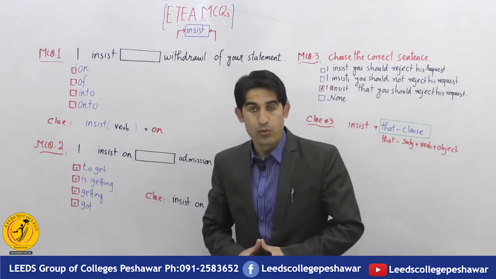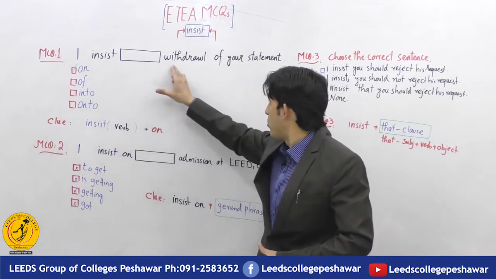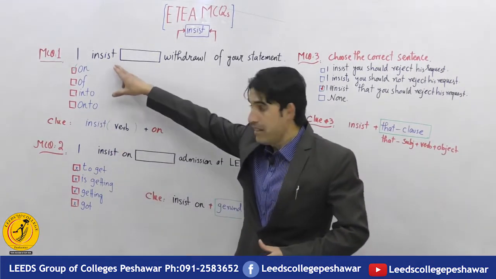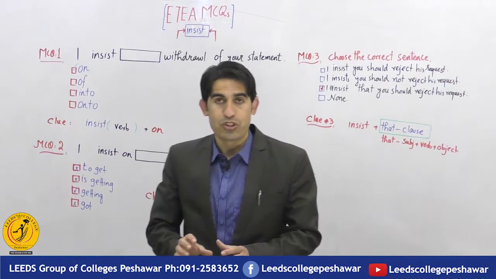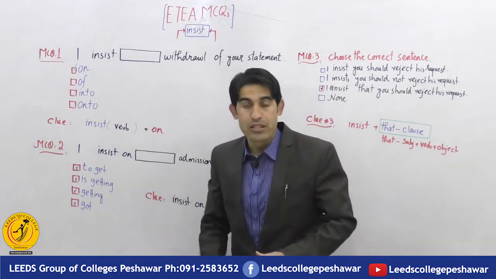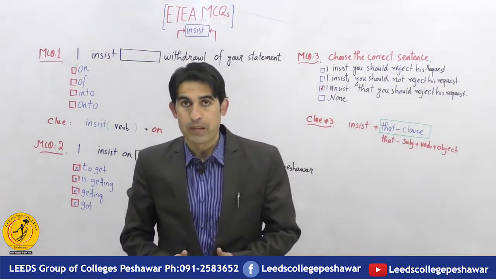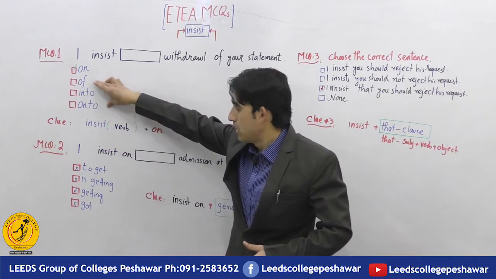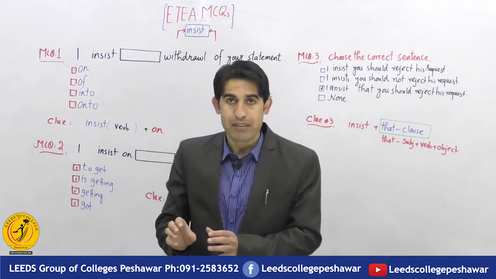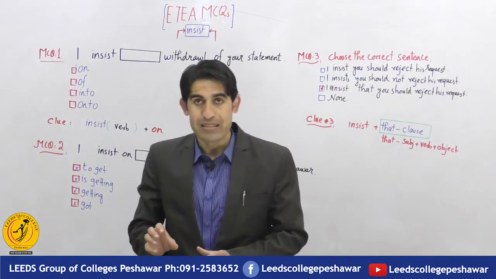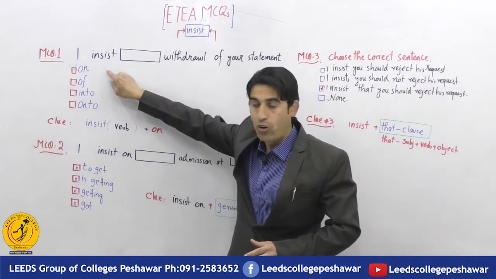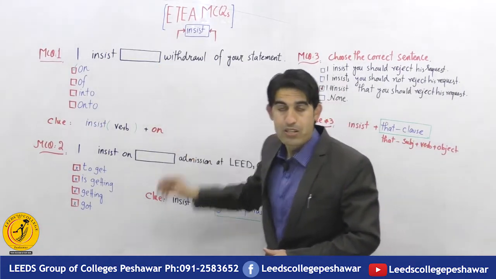MCQ number 1 reads: I insist withdrawal of your statement. In this sentence, we have a verb, insist, but the question is which preposition grammatically agrees with the verb insist. Remember that the verb insist is directly followed by the preposition on. We have been given different prepositions: on, of, and to, and the last one is onto. I already gave the point that the verb insist within a sentence grammatically agrees with the preposition on. So option number 1 agrees: insist on withdrawal of your statement.